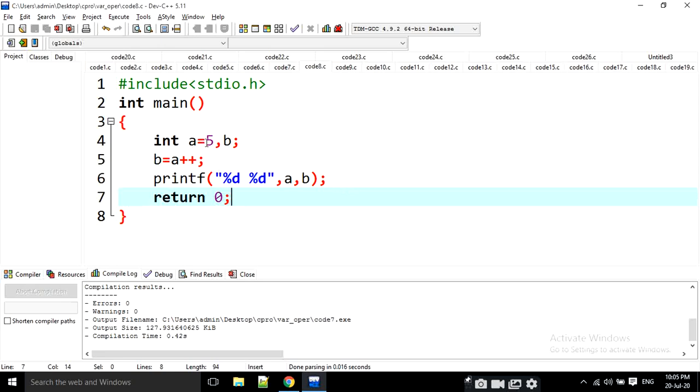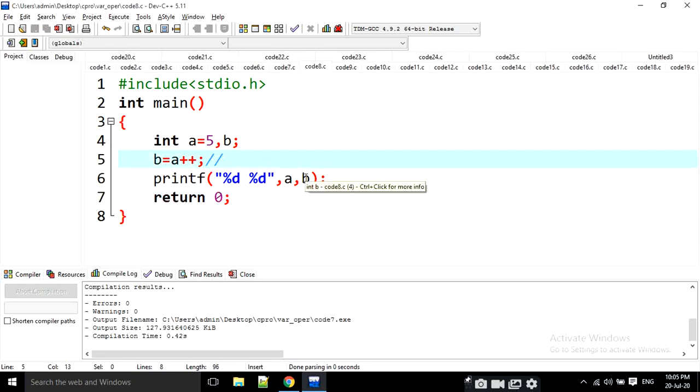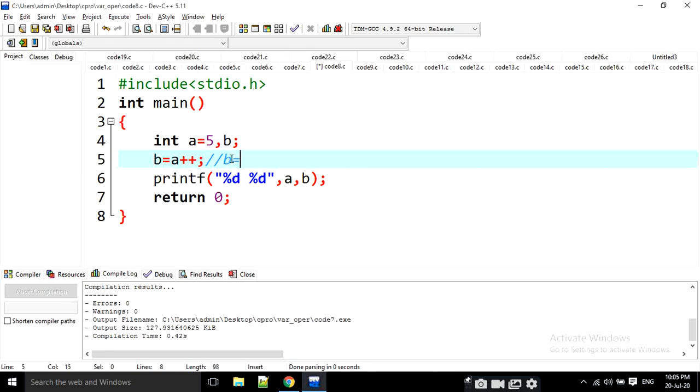Yes, a is equal to 5, b is equal to a plus plus. What happened here? It is going to be represented in two lines. b is equal to a plus plus means this is the post increment operator. That means this operation is done first and then a is equal to a plus 1 is done next.